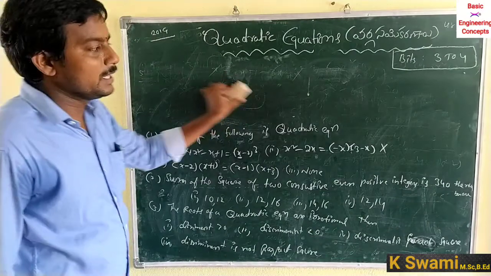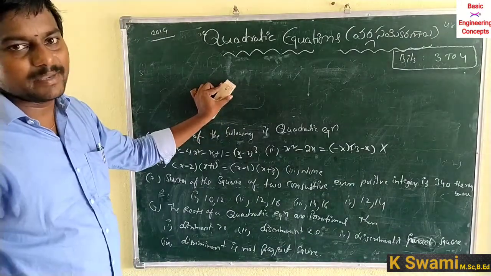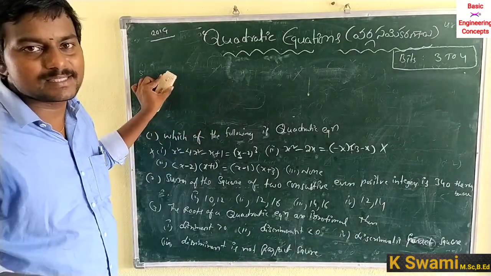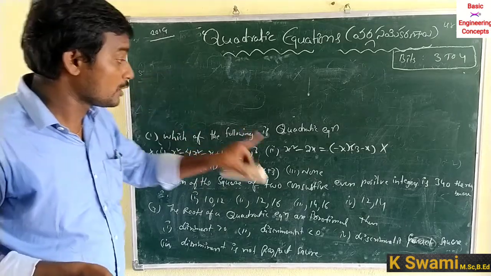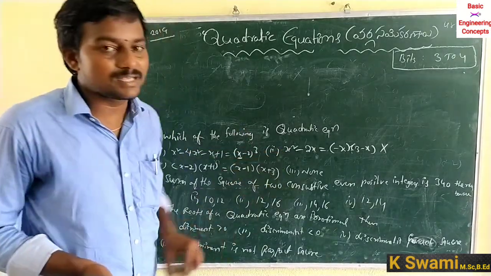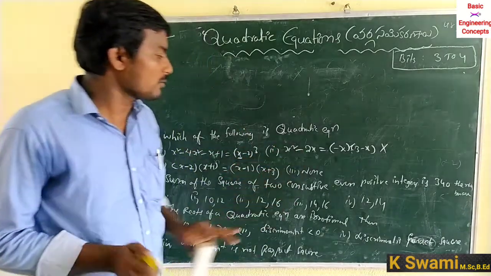So it is also not a quadratic equation, because in ax square plus bx plus c is equal to 0, a should not be equal to 0. In this equation a is equal to 0. So this is not a quadratic equation.